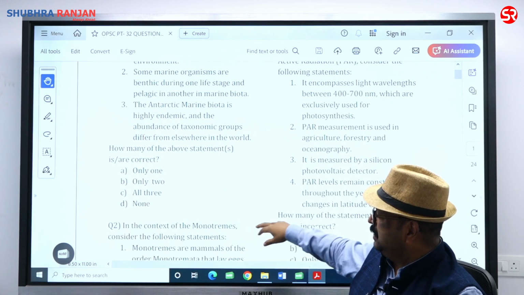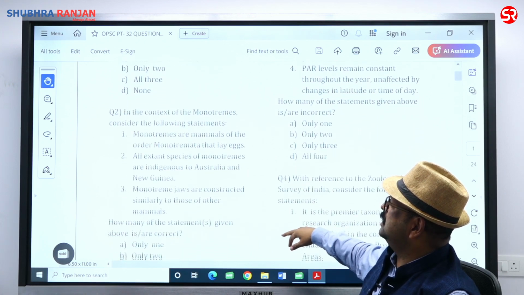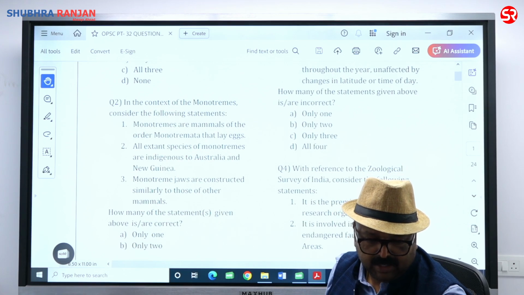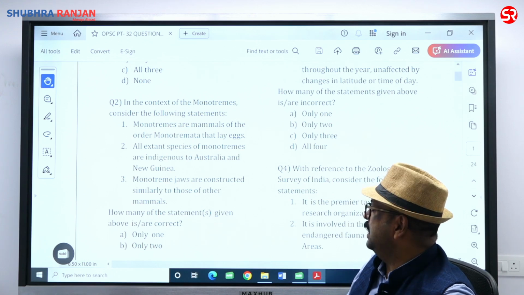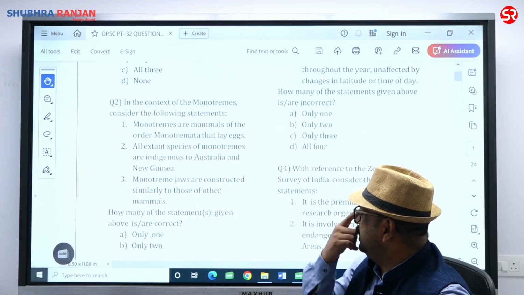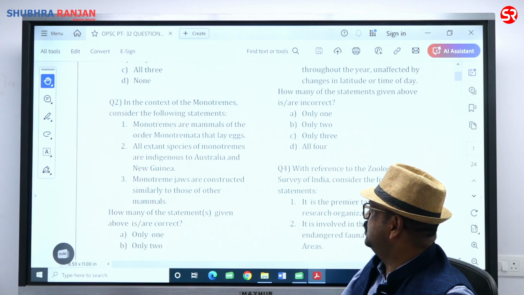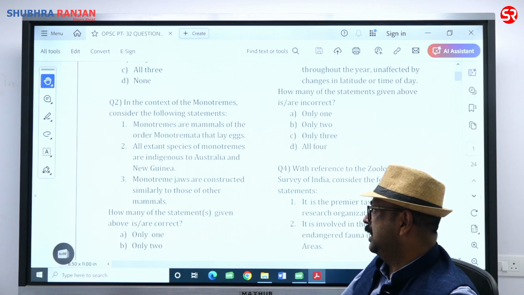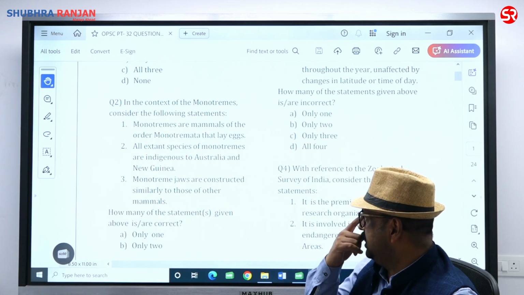So answer is beta. In the context of monotremes, consider the following statement. Monotremes are mammals of order Monotremata that lay eggs. These are mammals which lay eggs, like the duck-billed platypus. All extant species of monotremes are indigenous to Australia and New Guinea. That is also a perfect statement. They are indigenous to Australia and New Guinea.